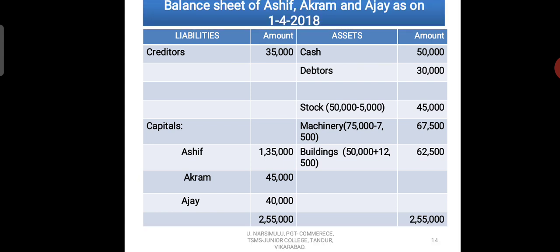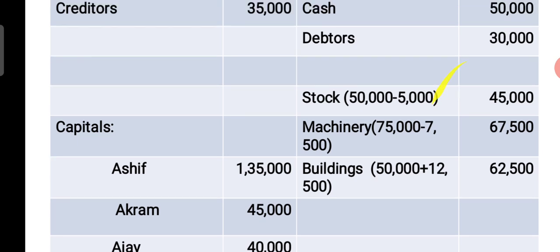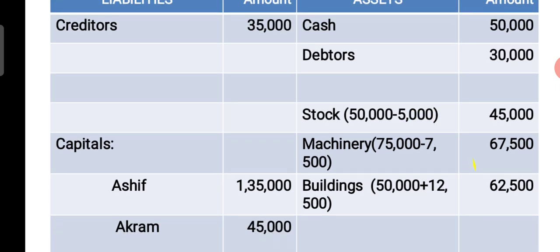A balance sheet of Asif, Akram and Ajay as on 1st April 2018. See, cash account closing balance we took 50,000, and debtors 30,000, there is no effect on debtors. Whatever the amount in the problem's balance sheet, that we have shown here as it is. Stock book value is 50,000, from that you deduct the decreased amount 5,000, and the net figure 45,000 we show in the outer column.